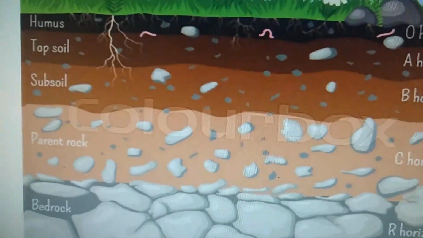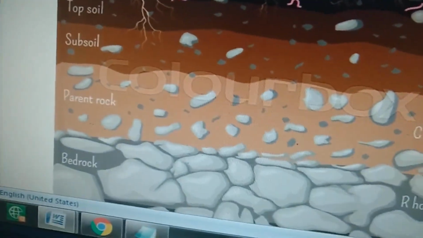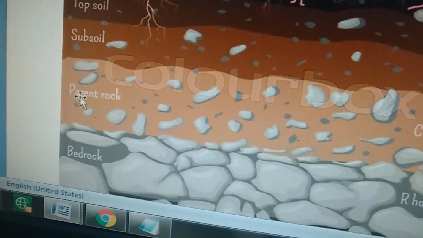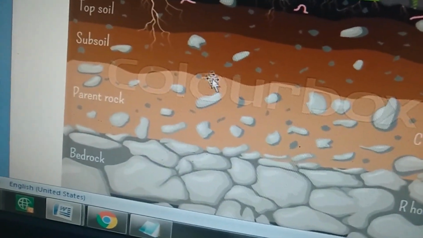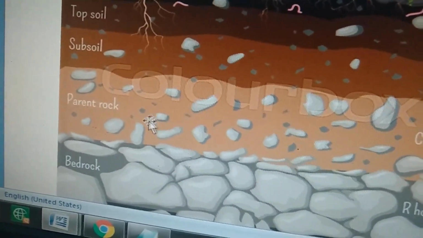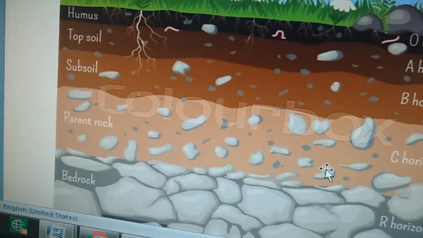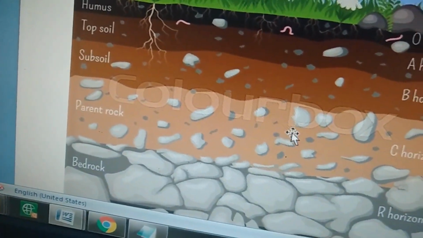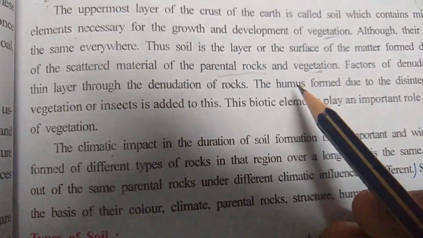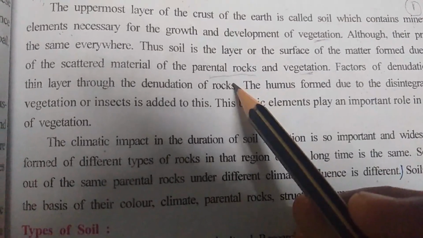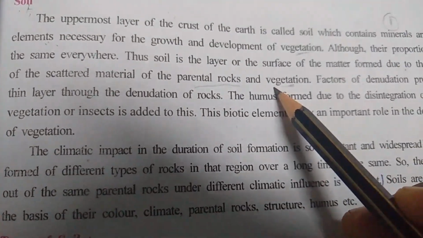If you notice carefully, these are the parental rocks scattered. Scattered means what? Available everywhere in some small parts. So these parental rocks are scattered, and along with them the vegetation is also available. So, scattered material of parental rock and vegetation.